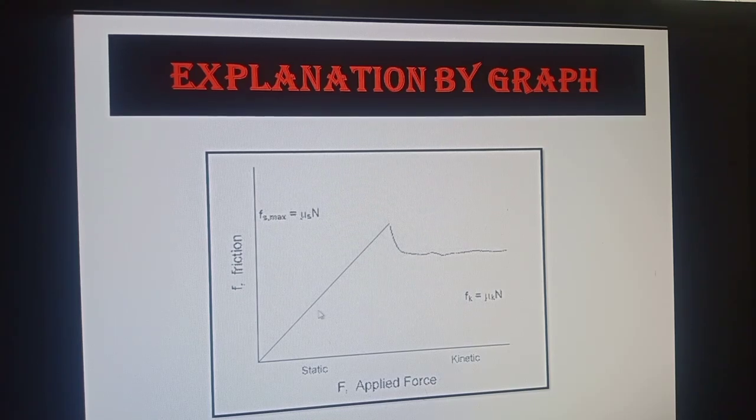Look at the graph. It is further clear from the graph that the force of kinetic friction is less than the force of static friction. The relation between these two types of force of friction and the normal force is explained in these two equations. As long as the body is at rest, the force of static friction is equal to mu s, the coefficient of static friction, multiplied with the normal force. So when the normal force is multiplied by this specific value, we get the maximum force